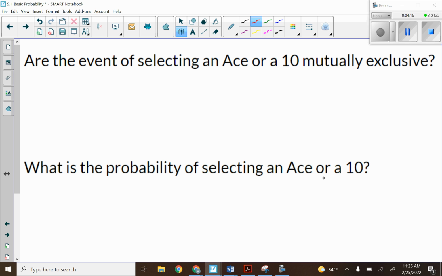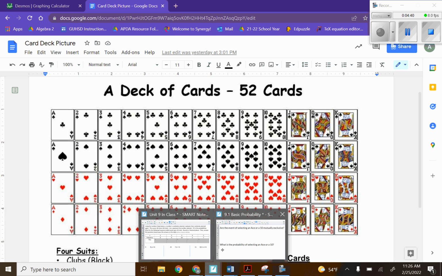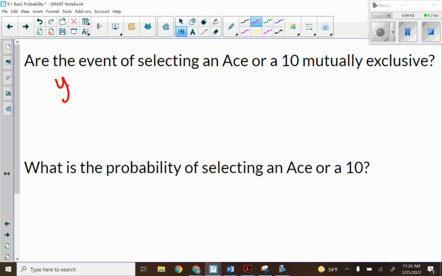So are the events of selecting an ace or a 10 mutually exclusive? If I think about my deck of cards, so here I have a deck of cards. If I look, my aces are in this first column, and then my 10s are over here. I can't pick an ace and a 10 at the same time. So those are mutually exclusive. Yes. We'd have a similar explanation because we can't pick an ace and a 10 at the same time.